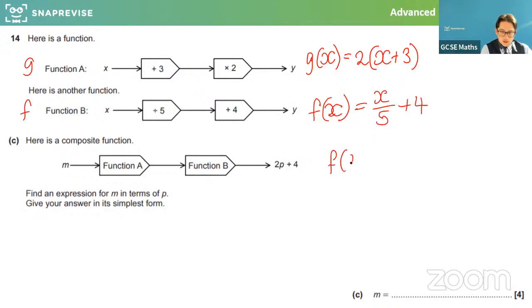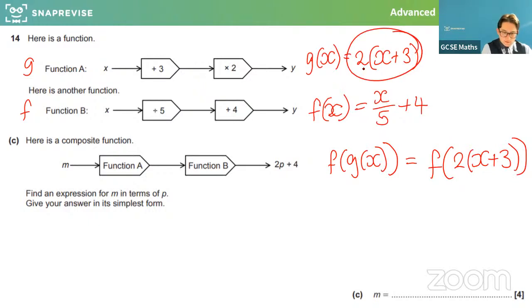So f of g of x, because I'm going to do function a first, is going to be f of 2x plus 3. So I'm putting that into f. And then what does f do to all of that? It divides it by 5 and then adds 4.